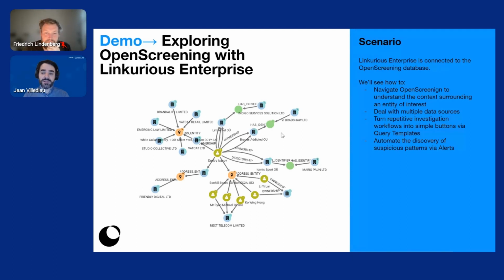We'll see how to navigate OpenScreening visually to conduct an investigation. We'll see how to visually deal with data coming from various data sources. We will also see how to turn complex investigation workflows into simple buttons. And finally, we will see how to speed up and automate the detection of insights via alerts. So that's it. Let's switch to the demo now.